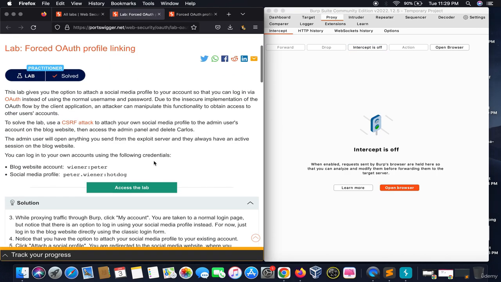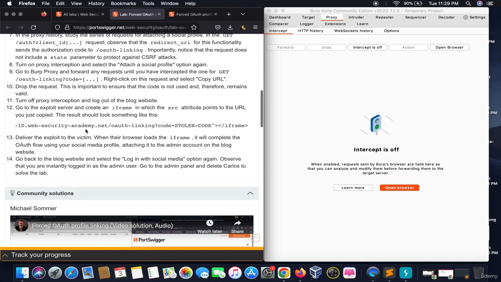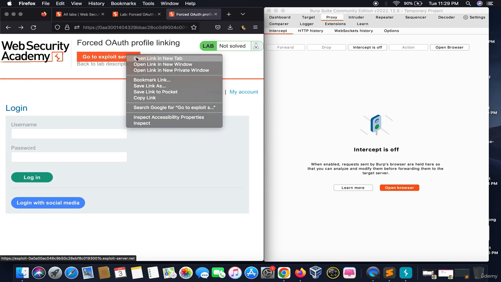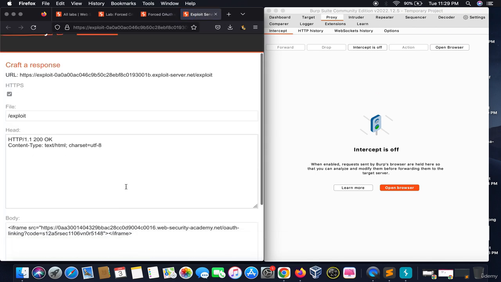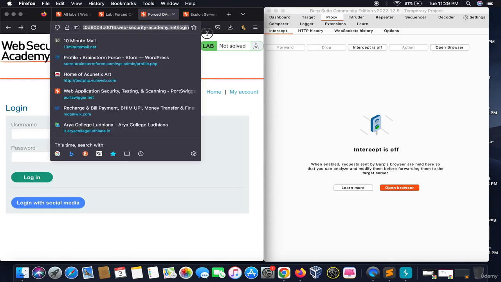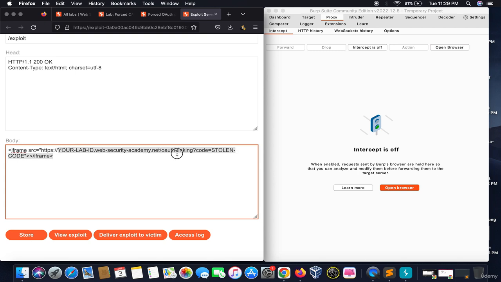So how we need to craft a response to do the OAuth authentication bypass. This is an example where we need to create an iframe. How an iframe works, we will go to the exploit server, and this is an email server acting as we would get the person tricked into a phishing link. We need to provide our lab ID. So the lab ID is here. We would provide our lab ID till here.